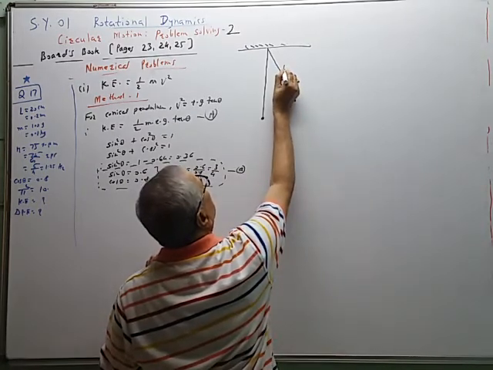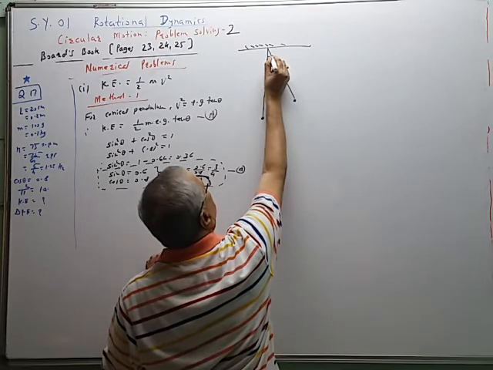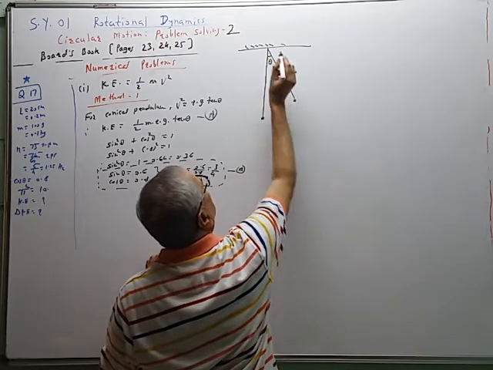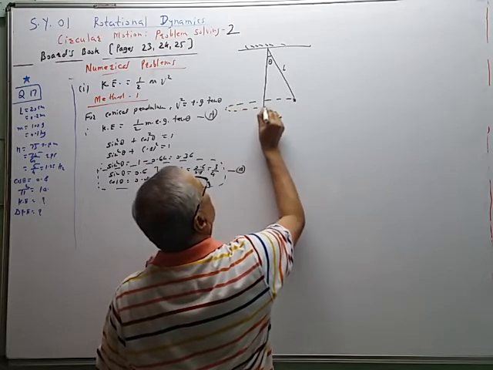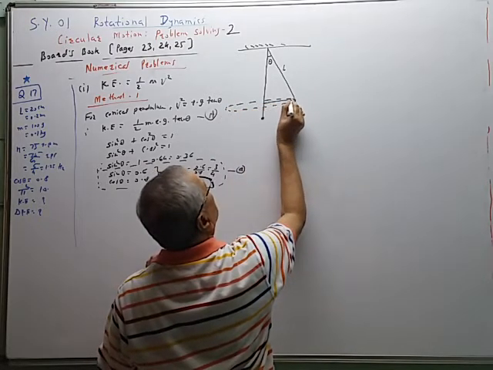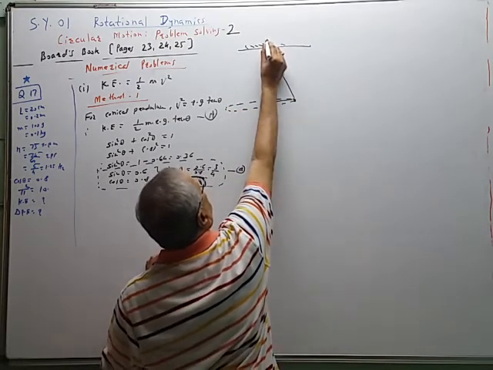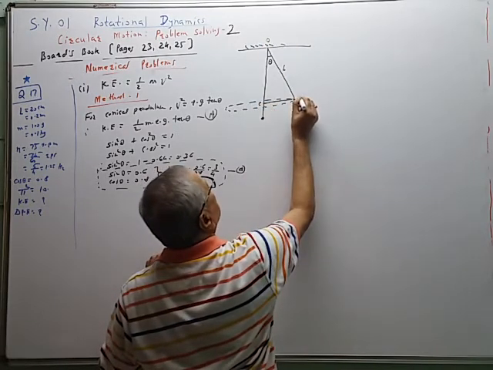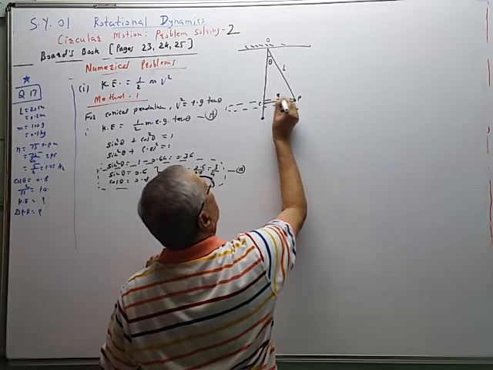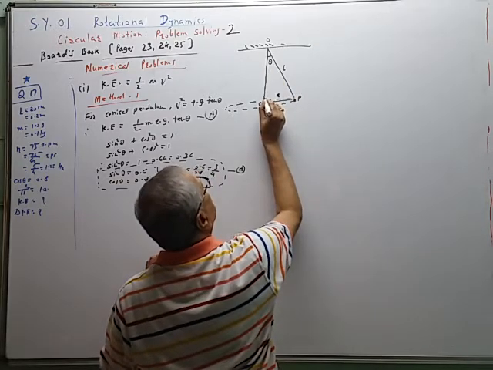This is L, this is theta, this is R. This is the point of suspension O, this is the center of the circle C, and this is the position of the particle P. This angle is 90 degree.